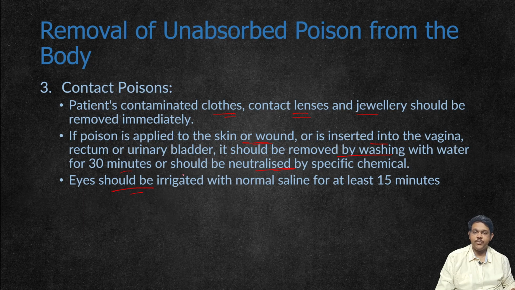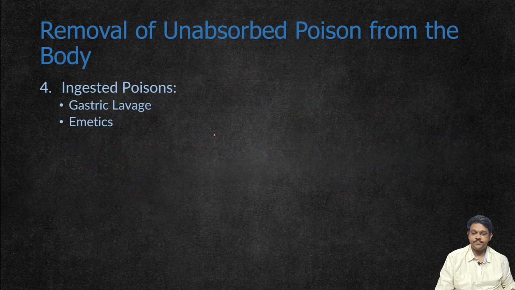If the poison has come into the eye, it should be irrigated with normal saline for at least 15 minutes. This is done to remove any unabsorbed poison so that it is not absorbed. A common example is organophosphorus poisoning, usually from insecticide spray used by farmers. That poison present on the skin has to be removed, as it can be easily absorbed through the skin.